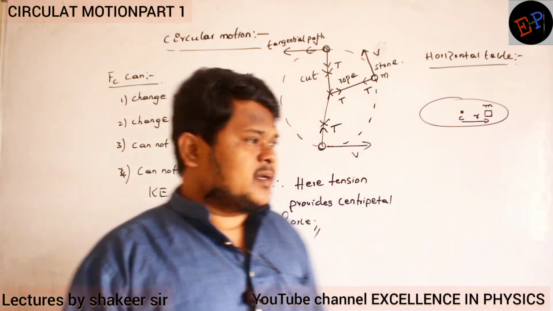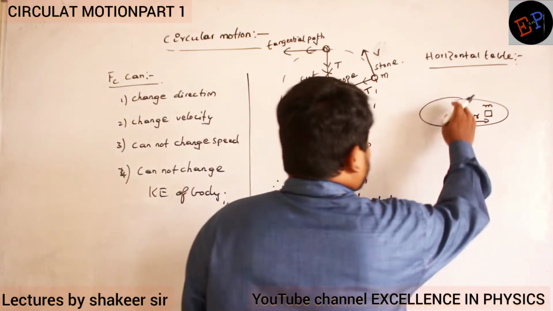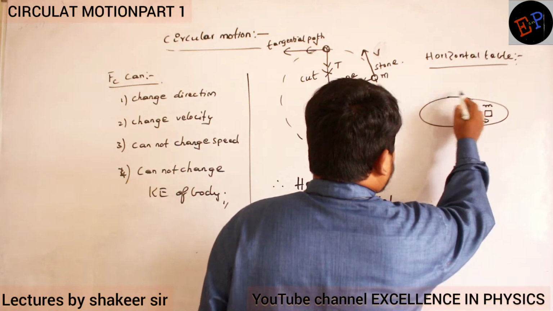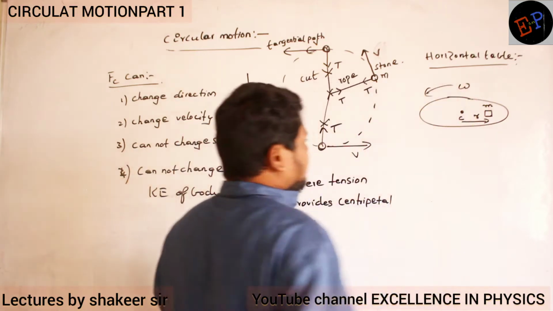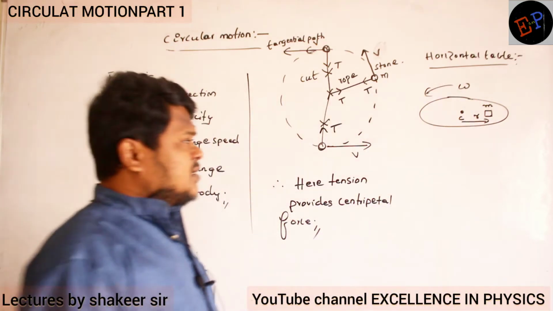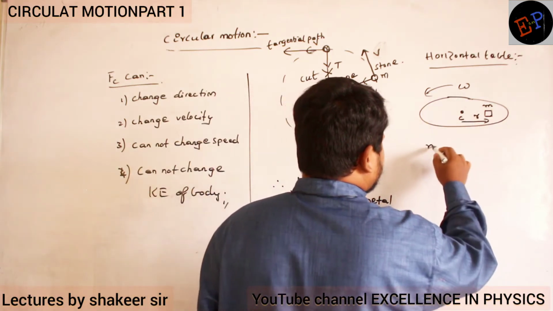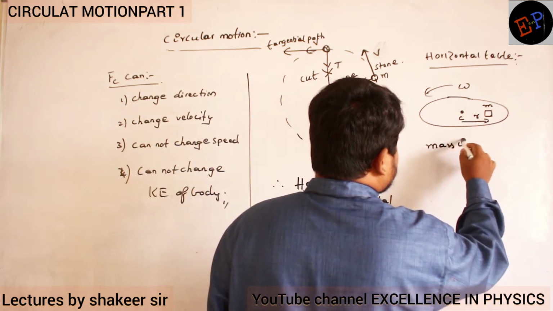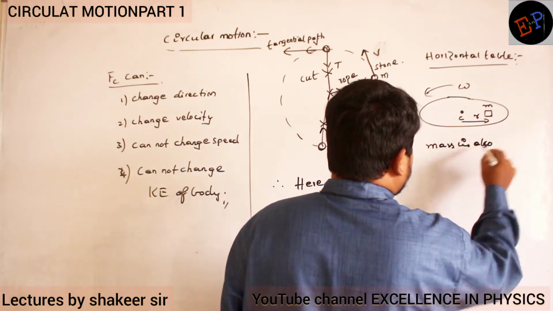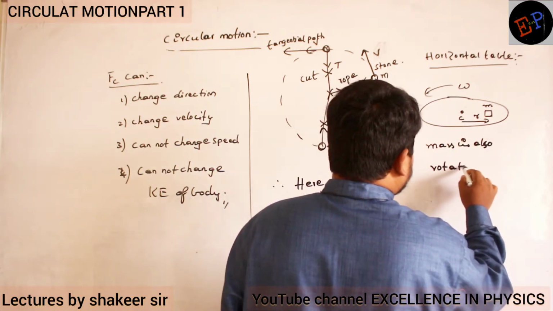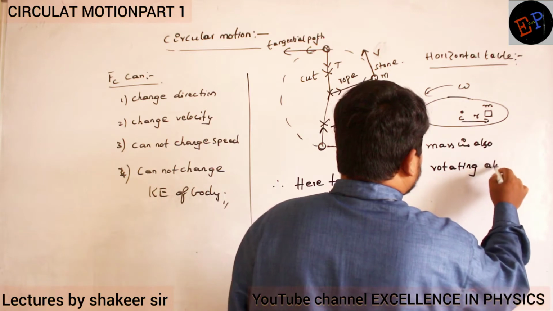Clear? Now if this table is rotating with an angular velocity of omega, let us consider this mass is also rotating along with the table.